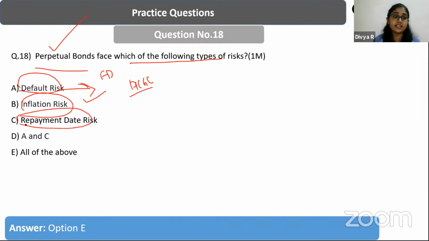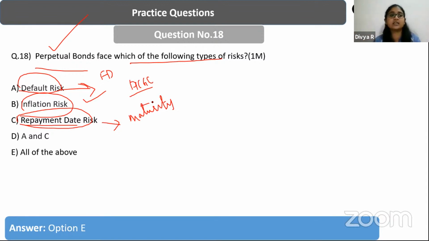And apart from this, there is also going to be a repayment date risk. We've already discussed this because perpetual bonds, in theory, we know that these are bonds without any maturity date, but they are marketed saying that the principal will be returned in 5 to 10 years or any large span.